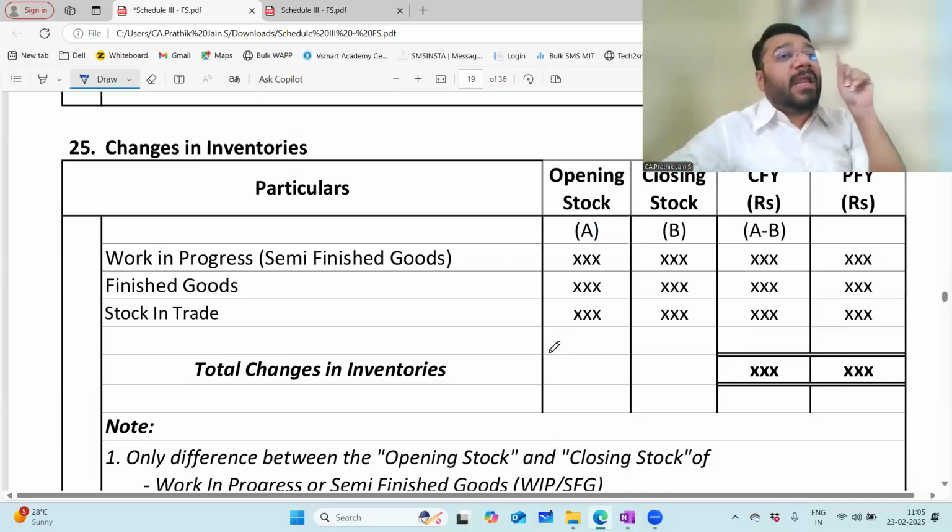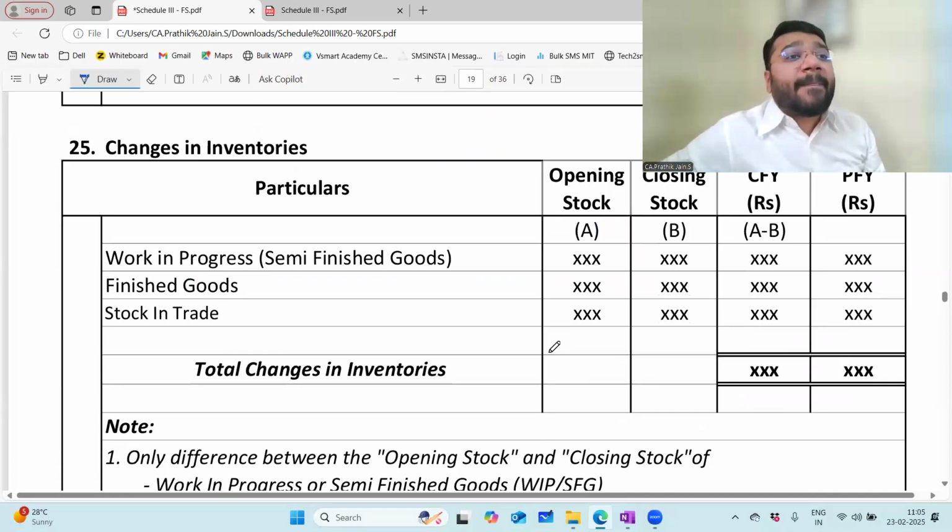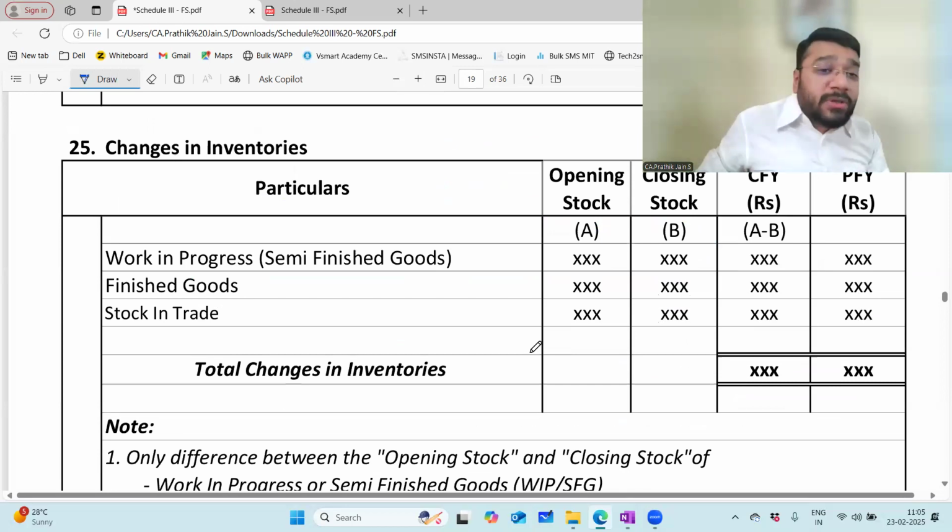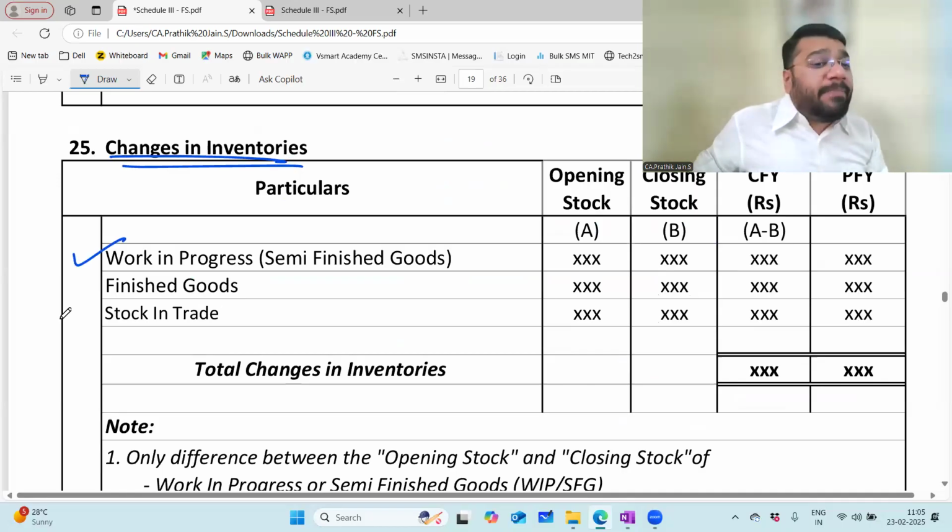Out of the 4 inventories, 1 inventory you have taken where? In your cost of material consumed. Then you are left with the remaining 3 inventories. Those are classified under the head changes in inventories. So inventory of WIP, FG and stock in trade will be classified here.